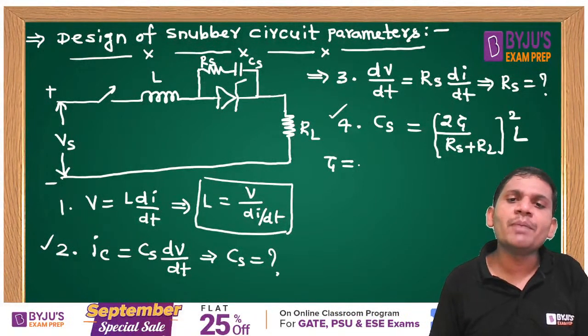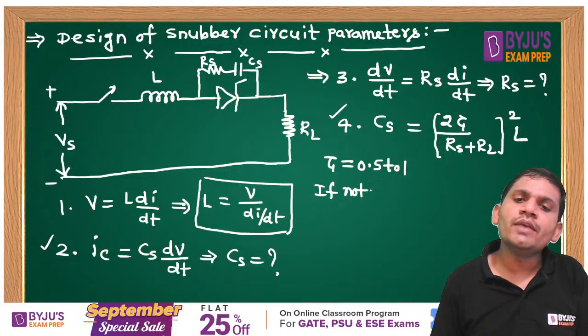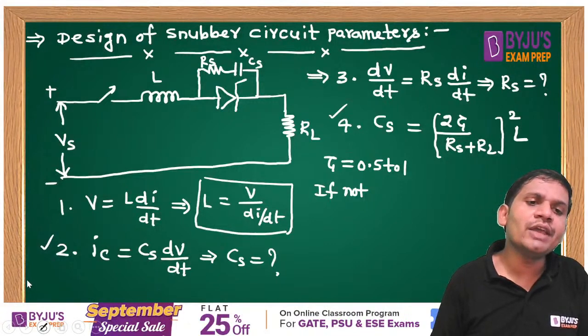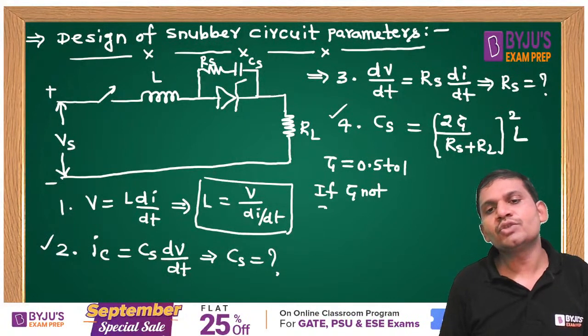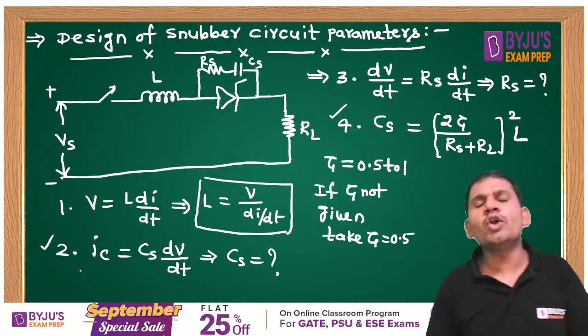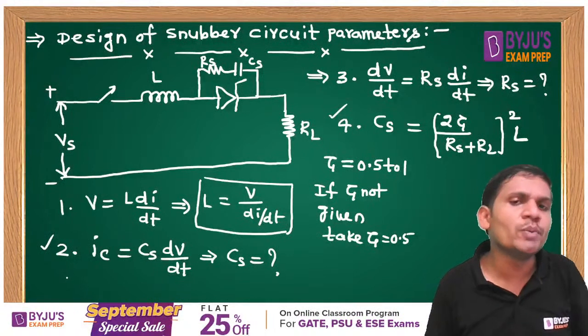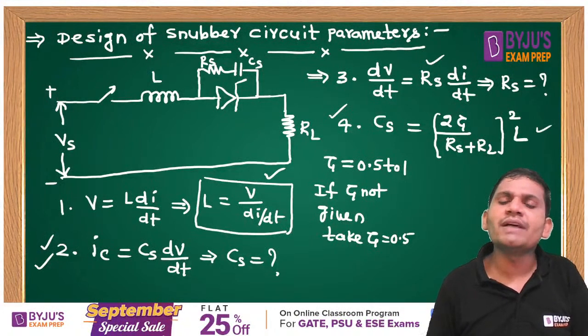Generally, in the case of a snubber circuit, we can take zeta as 0.5 to 1. If zeta is not given, take zeta equal to 0.5 for best results. By taking zeta equal to 0.5, you can design the snubber circuit parameters, students. These formulas are very important to solve any problem based on the snubber circuit.